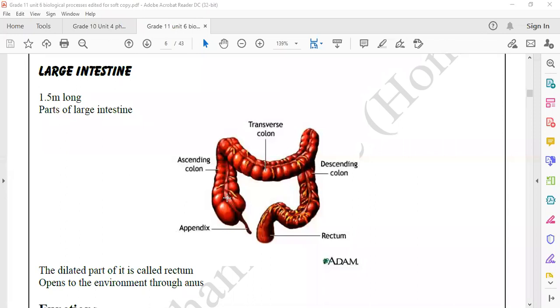In the rectum only, feces will be stored, and the hole through which the rectum opens to the environment is called the anus. Clear?